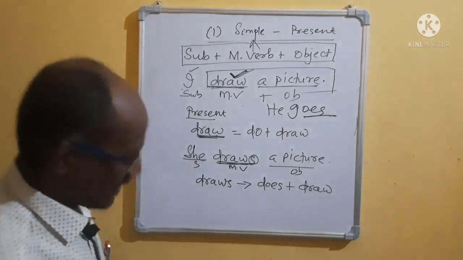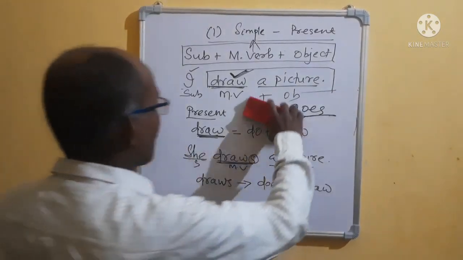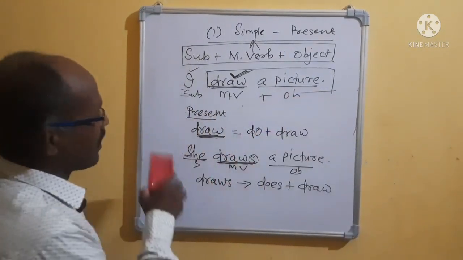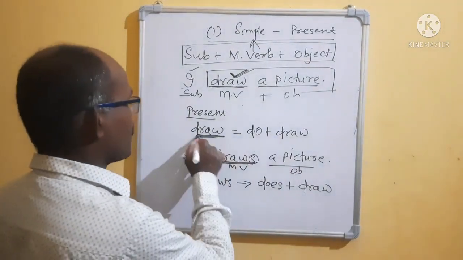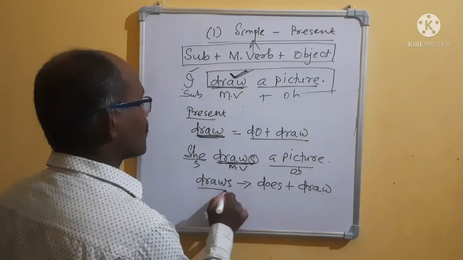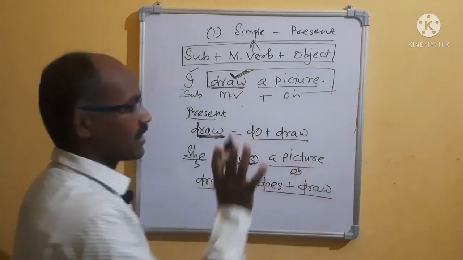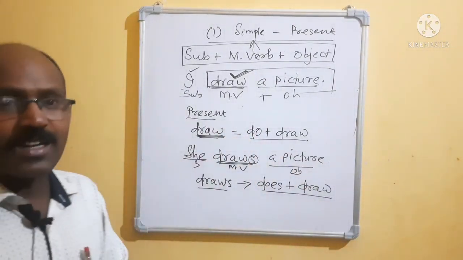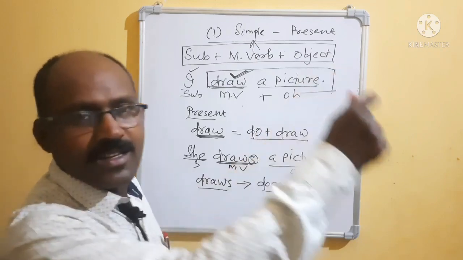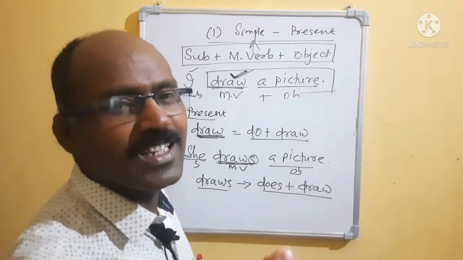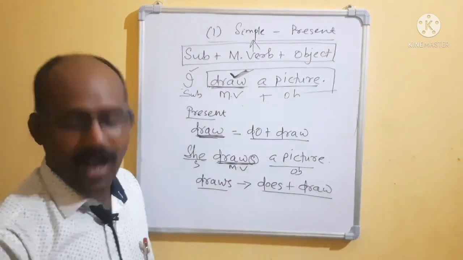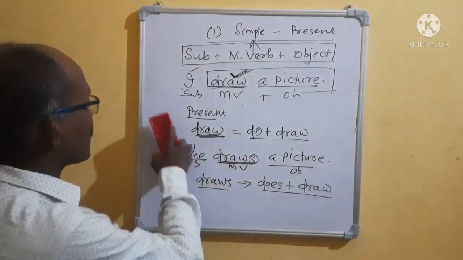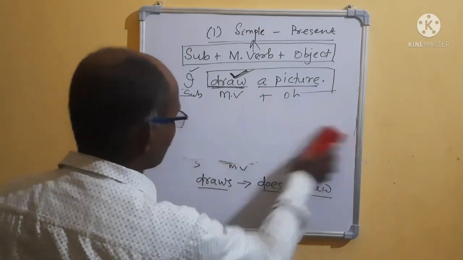Okay. Now, have you understood? This one is very important. My concern is that you know do plus draw means draw, and draws means does plus draw. This much. If you know these, then it will be in your hand. Within an eye blink, you can solve all these. How? I am telling. Okay, come to this one.